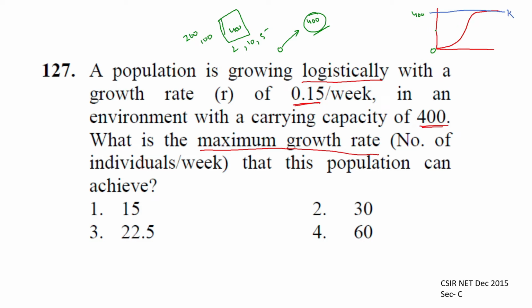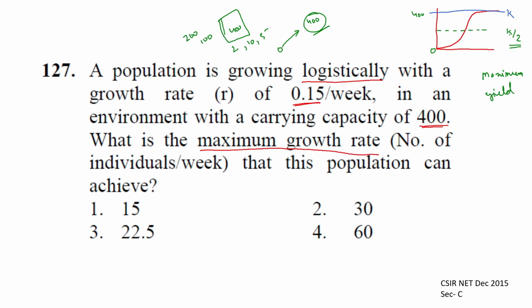So where will it be highest? The population growth will be highest when it is around half of the carrying capacity. So the population growth is maximum when it is around K/2, which is also sometimes called the maximum yield.